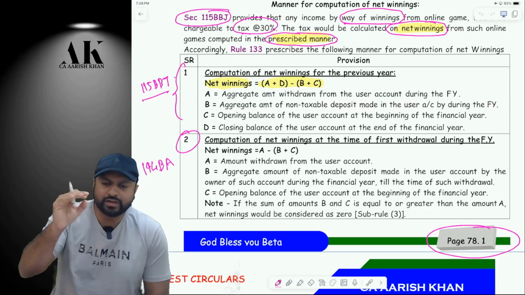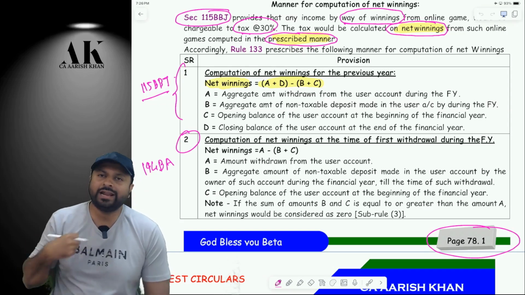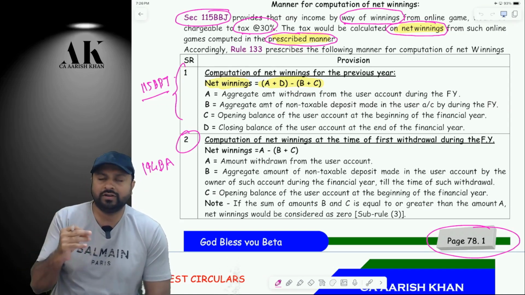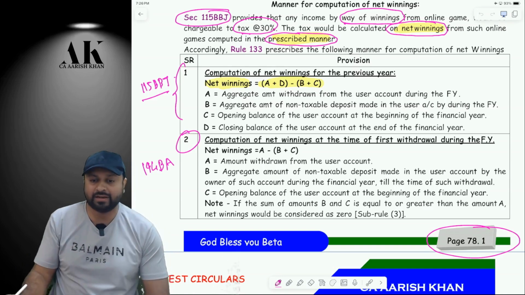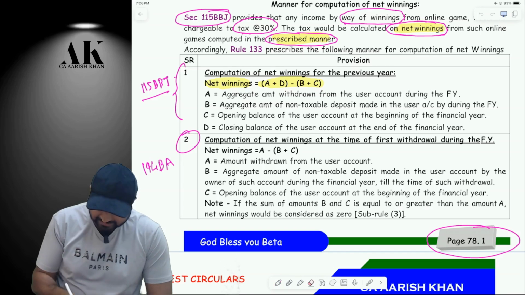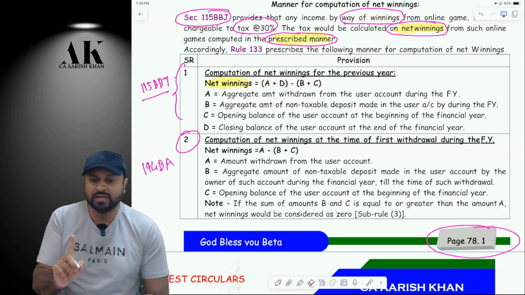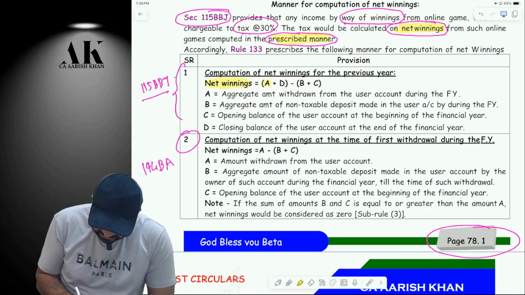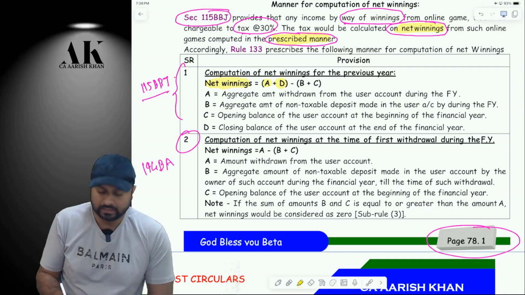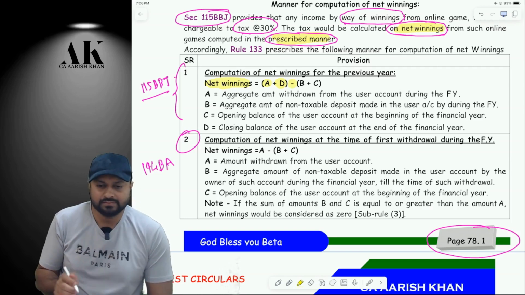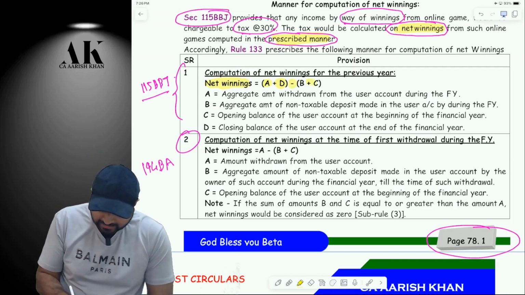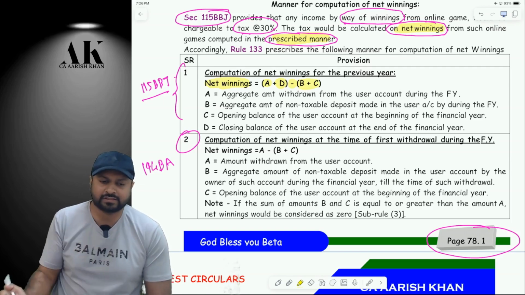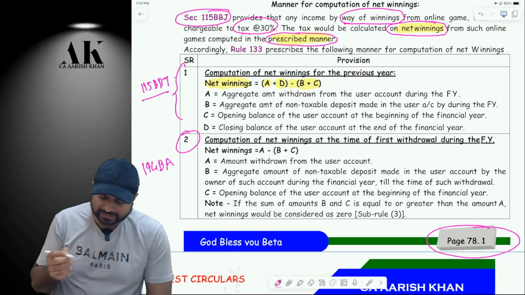So how to compute net winnings, sir? An online gamer will compute winning how? This is the formula: (A plus D) minus (B plus C). You have to be very careful with the brackets and with the plus and minus signs. First the summation of A and D, and then the summation of B and C, and then the difference. You'll ask me, sir, what is A?